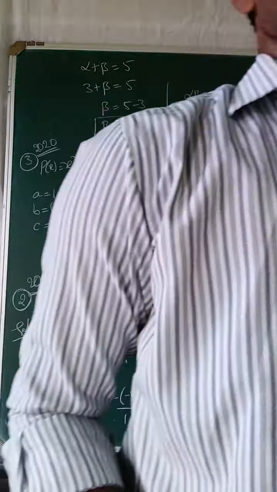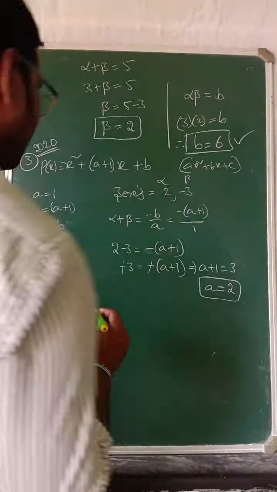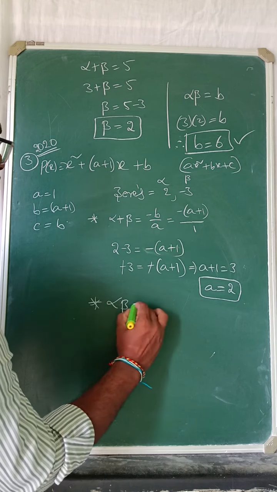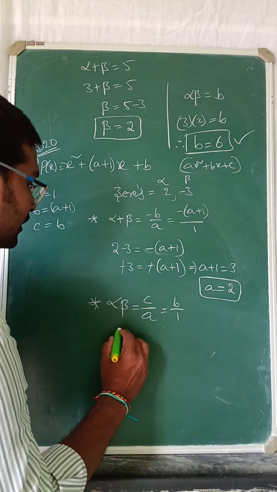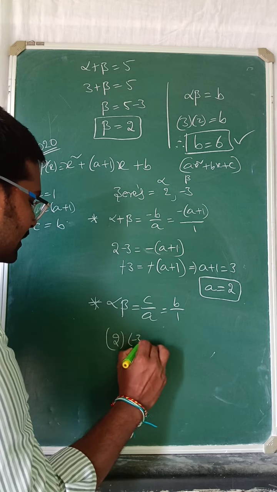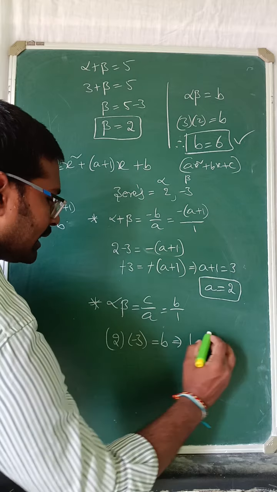Next, the b value. The b value we have to find with the help of alpha beta. Alpha beta is c by a, and c here is b by 1. That means alpha beta, 2 into minus 3, equal to b. That implies b is equal to minus 6, since 2 threes are 6.